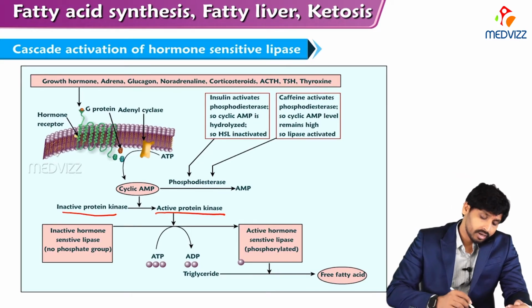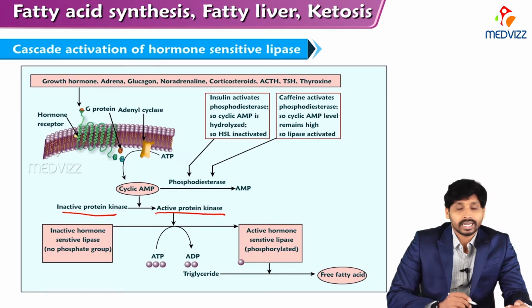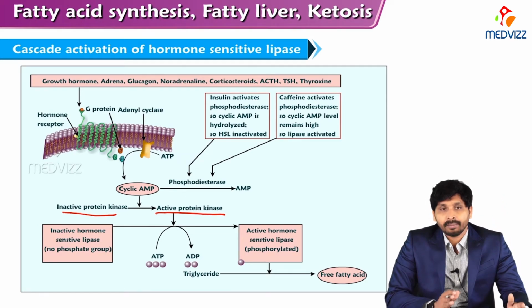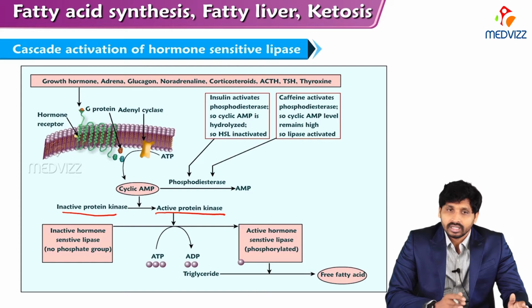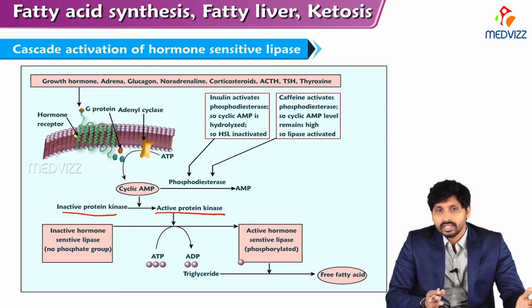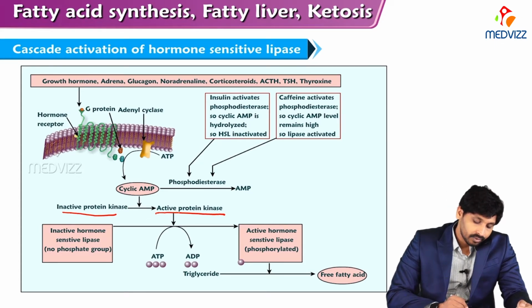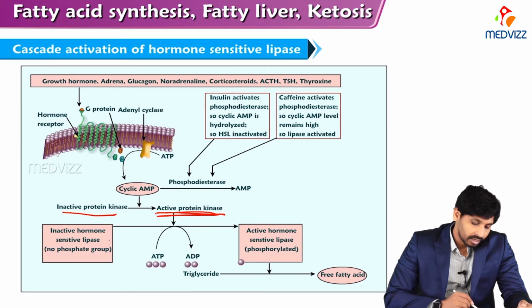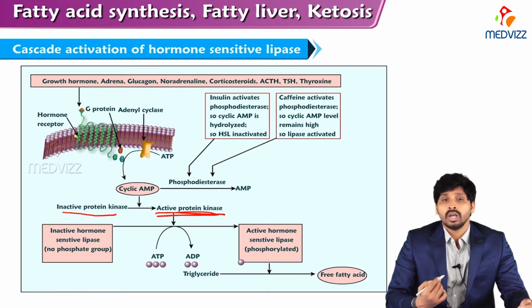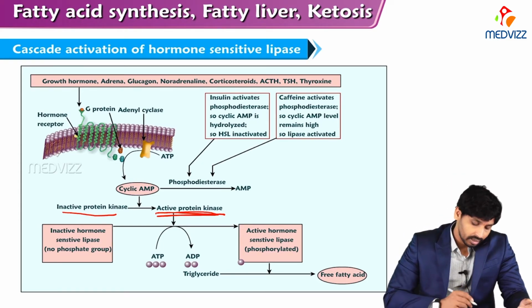Insulin alone inhibits the formation of cyclic AMP. So there is no conversion of inactive protein kinase into active protein kinase, and if active protein kinase is not there, it cannot convert ATP into ADP. Otherwise it cannot activate inactive hormone sensitive lipase into active hormone sensitive lipase.